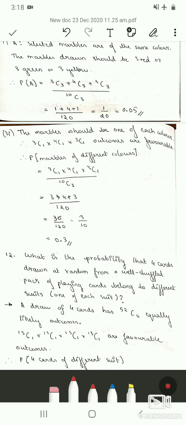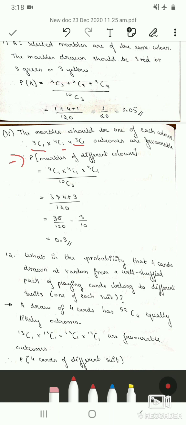So the second sub question is the marbles should be one of each color. So one marble should be red color, one marble should be green color, and one marble should be yellow color. So therefore small m is 3C1, which is for red marbles, 4C1 which is for green marbles, and 3C1 is for yellow marbles. So therefore probability of marbles of different colors is 3C1 into 4C1 into 3C1.